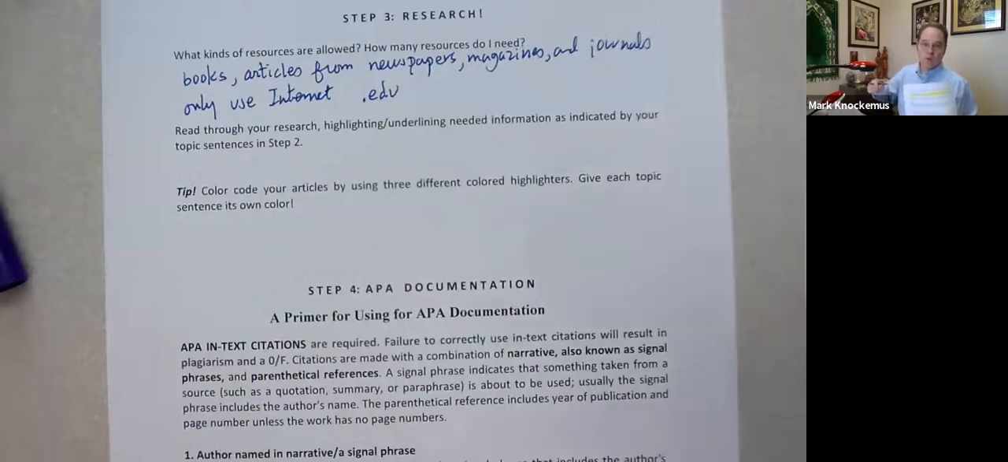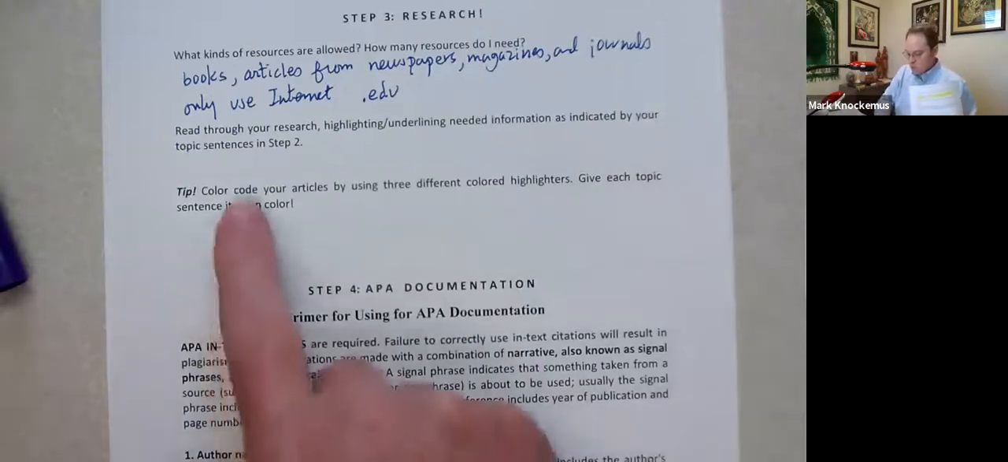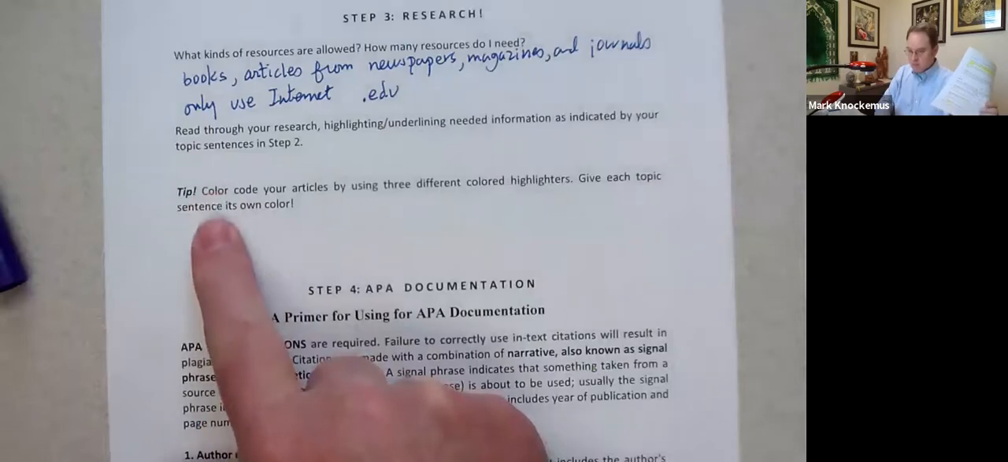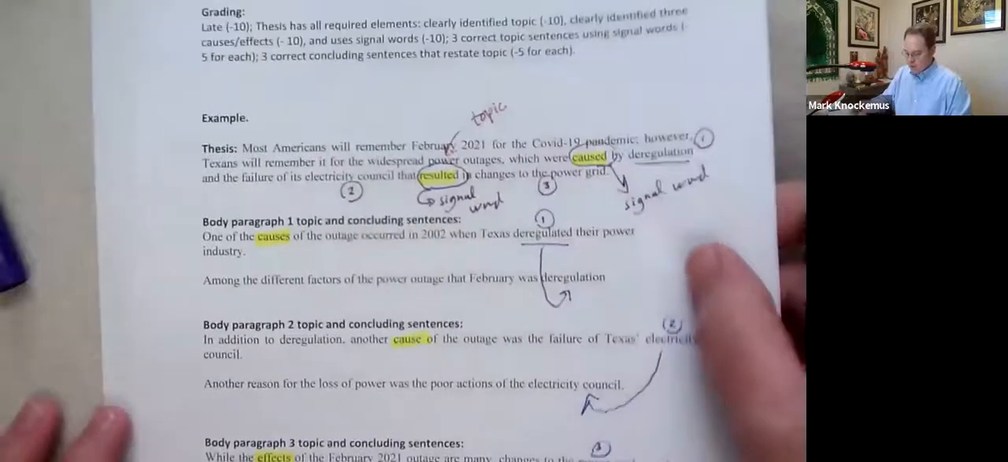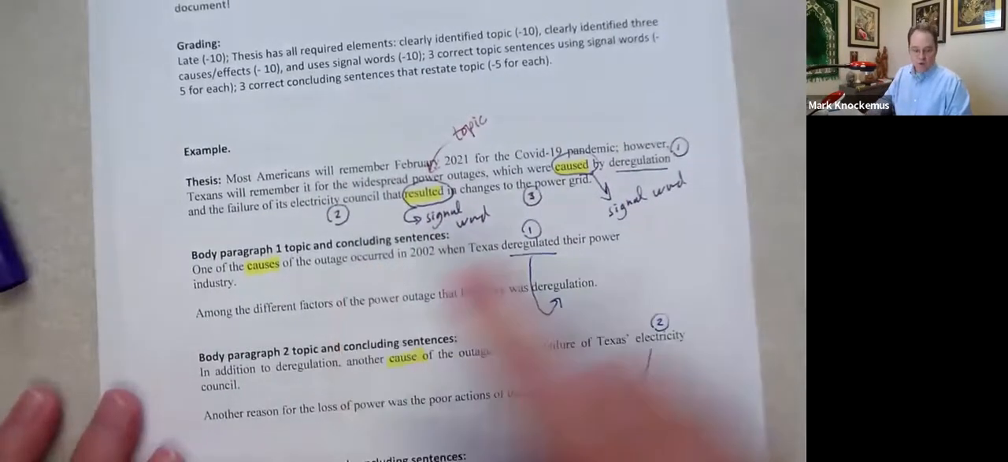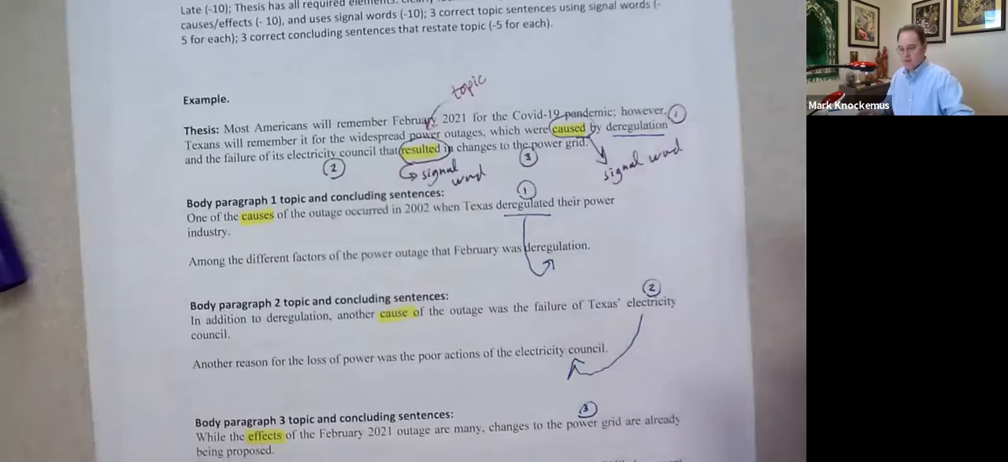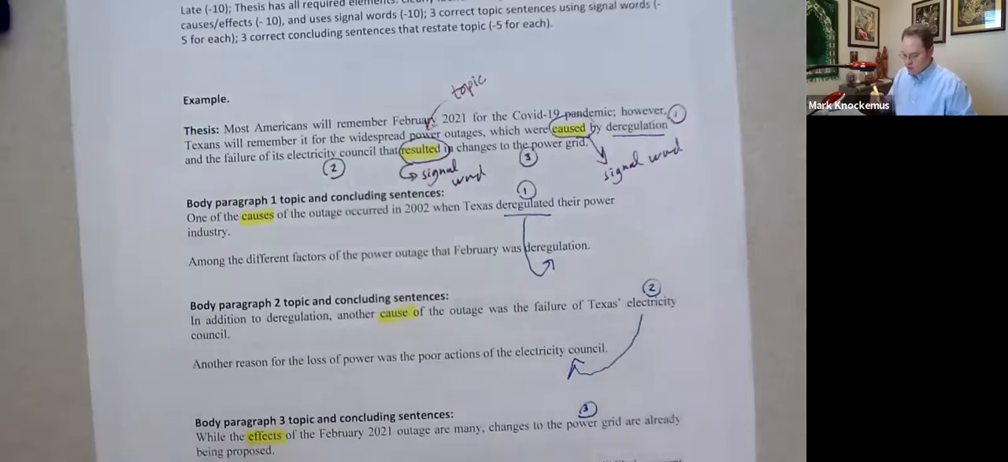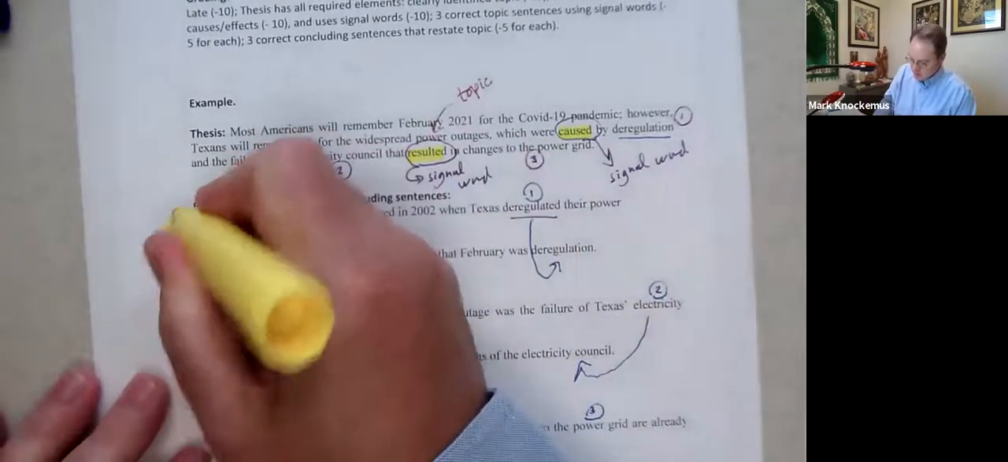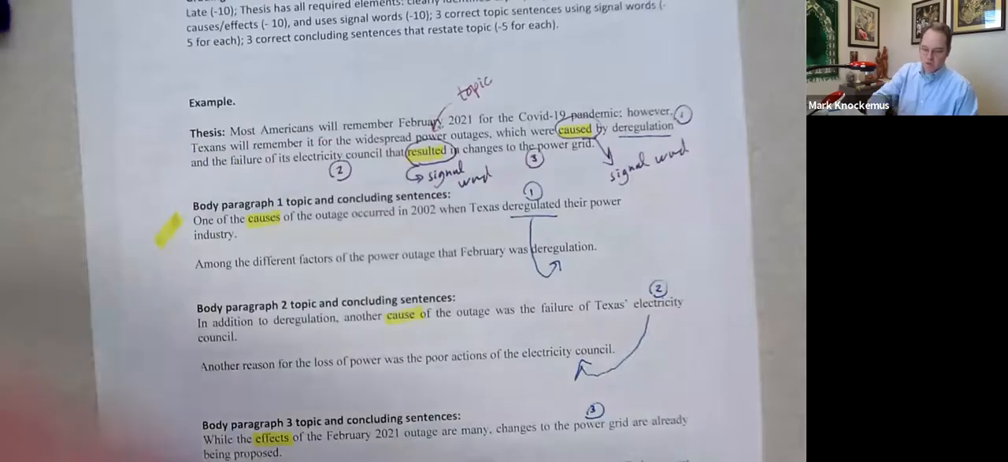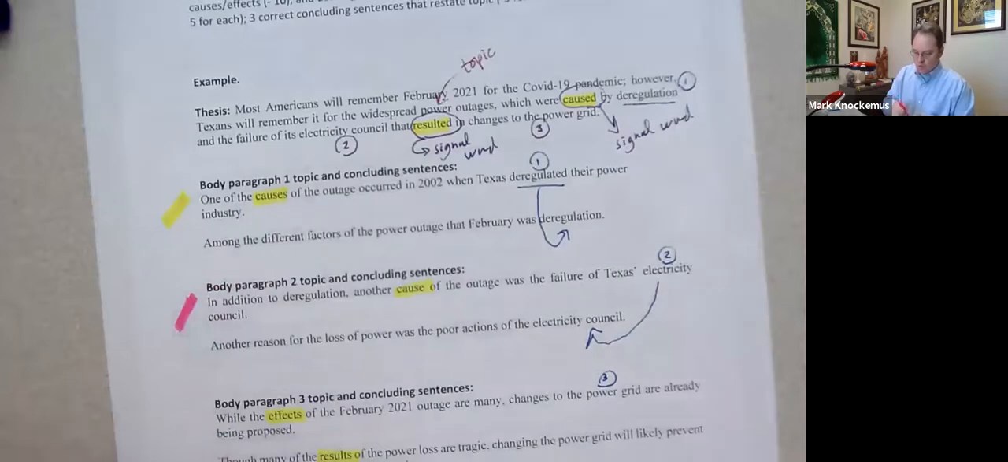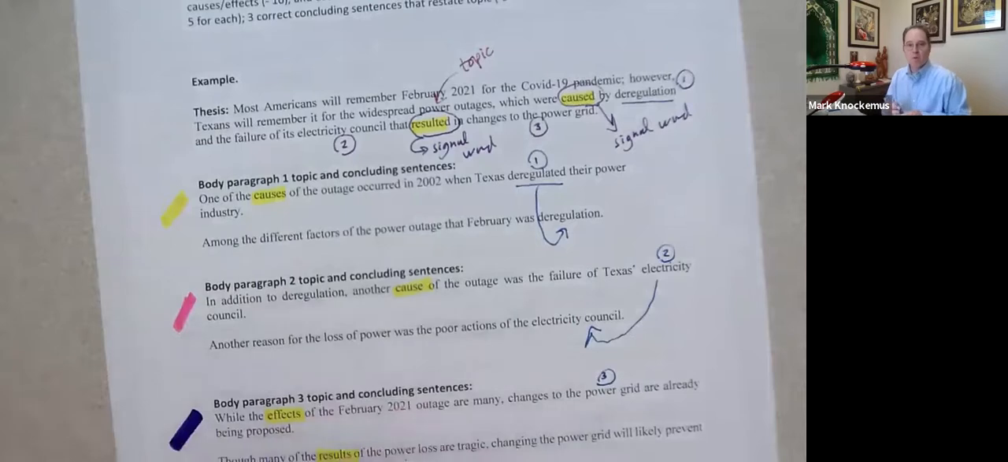Now, since you have your thesis and outline done already, you're going to know what to look for when you're reading your research. And this is one of the most helpful tips that I can share with folks. When you have your outline done, get different colored highlighters, and then each topic sentence gets its own color. So for example, that idea would get yellow, one pink, and then the other purple.